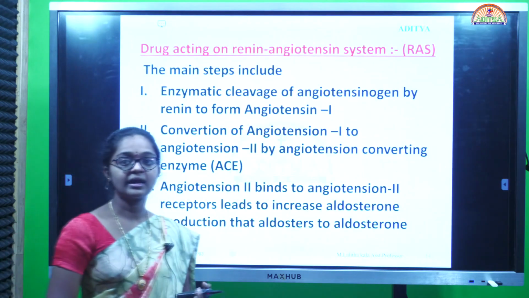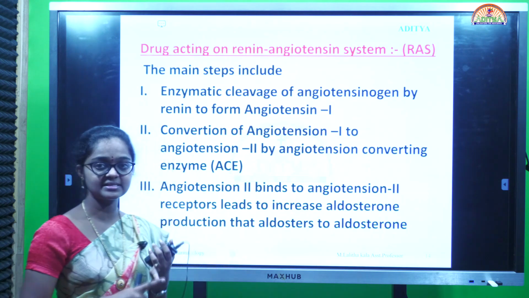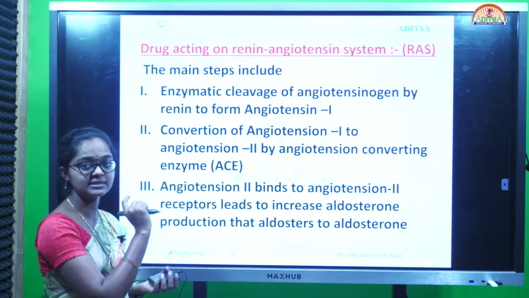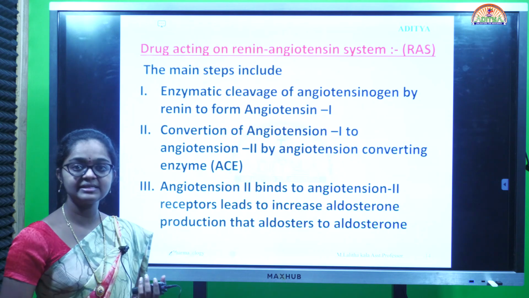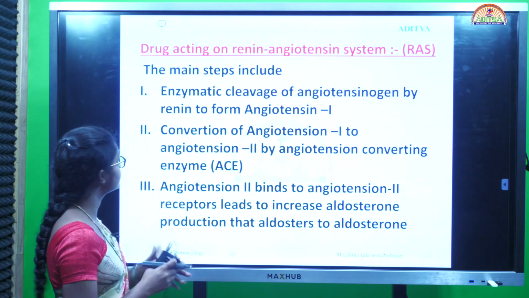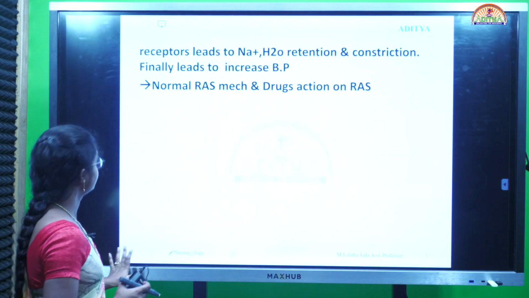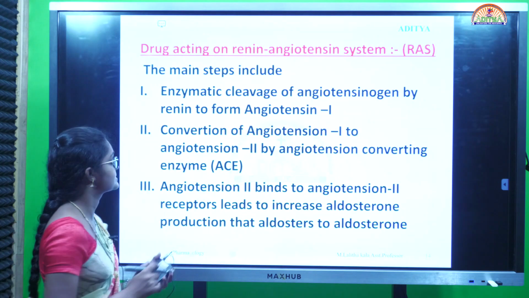Next, coming to the third class which is present in the antihypertensives. First class is completed, that is diuretics. Next, the sympathetic system is completed. Next, coming to drugs acting on the renin-angiotensin system. It includes the ACE inhibitors, angiotensin 2 receptor blockers. The first one, drugs acting on the renin-angiotensin system, that means RAS.